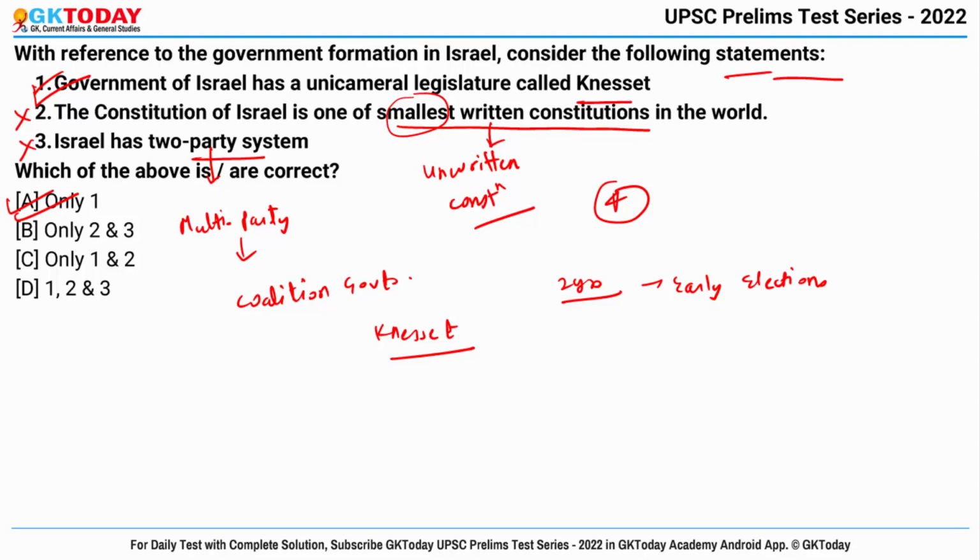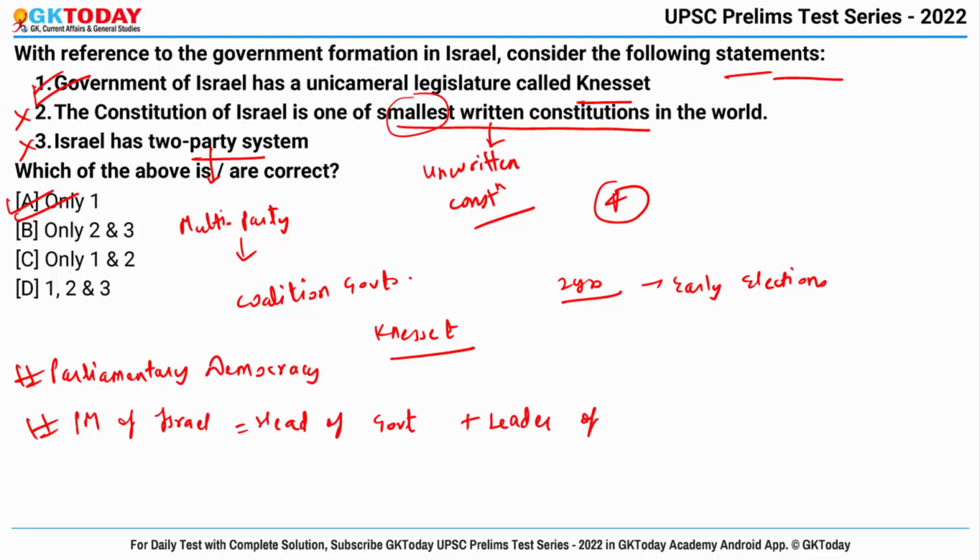Actually, the Israeli system of government is based on parliamentary democracy, and the Prime Minister of Israel is the head of government and leader of the multi-party system. Also, executive power is exercised by the government, that is the cabinet.